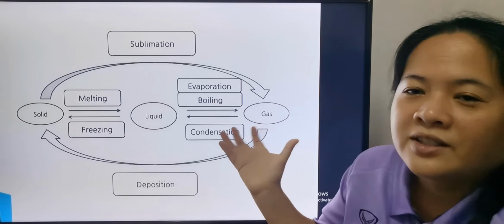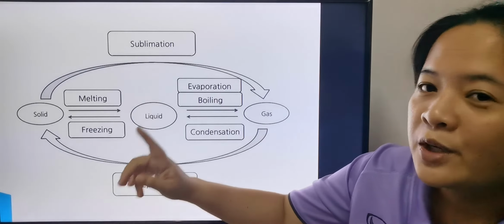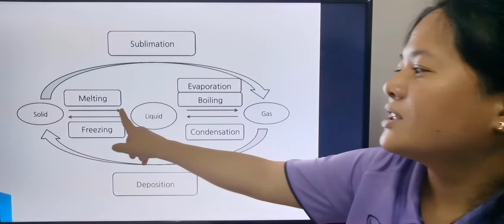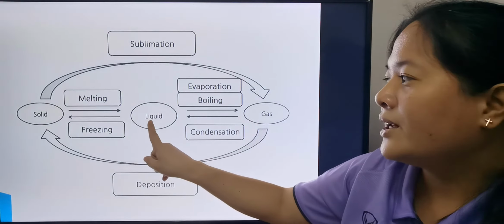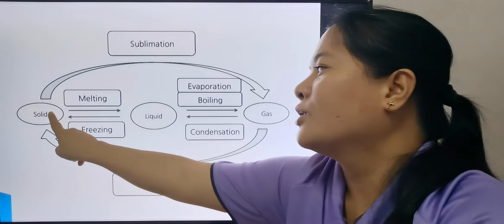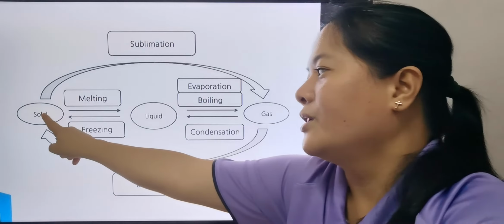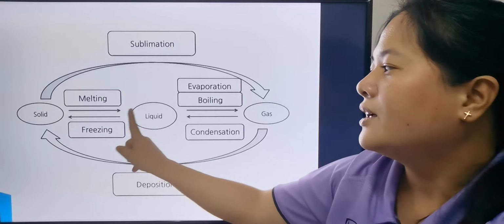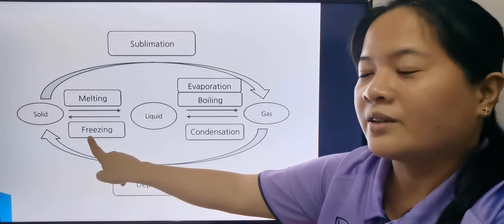Yesterday, we already studied this one, but this one is a diagram, okay? So I hope you will understand better, okay? So when solid changes into liquid, it's called melting. And when liquid changes into solid, it's called freezing, okay? Again, when solid changes into liquid, it's called melting. When liquid changes into solid, it's called freezing, okay?